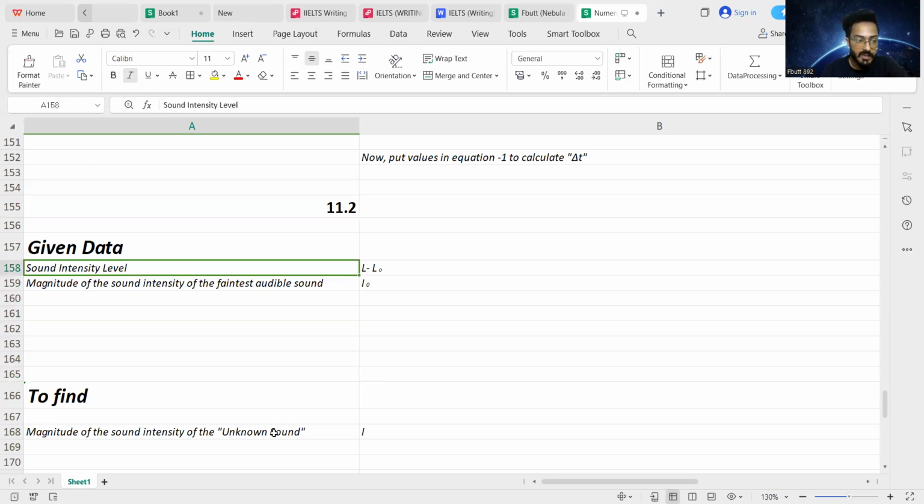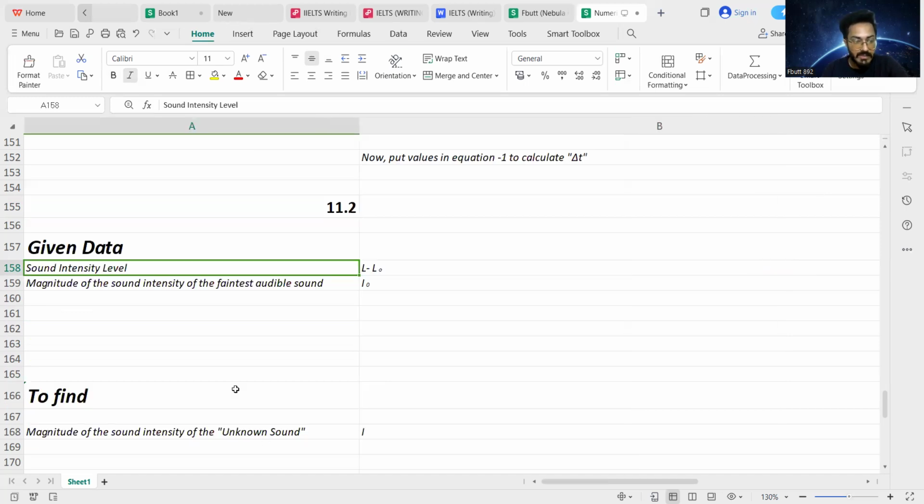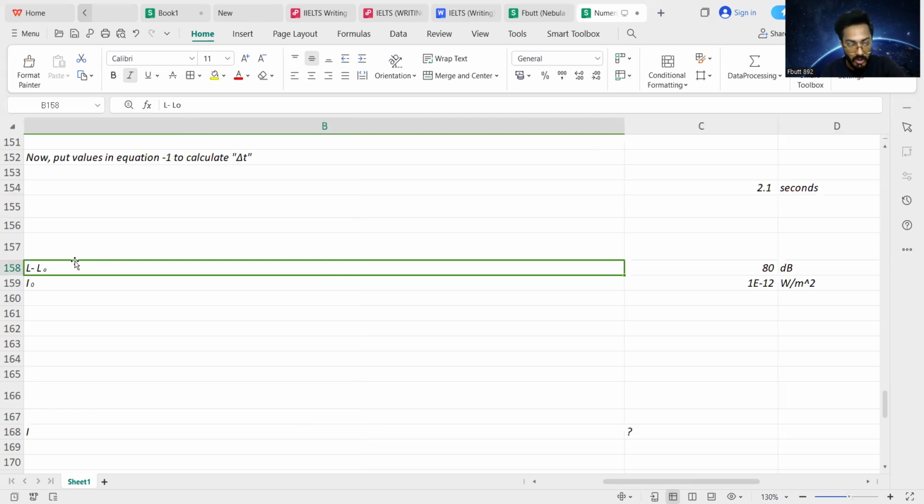The physical quantity given by the examiner is the sound intensity level, L minus L naught, equivalent to 80 decibels. As I discussed in the previous numerical, whenever you see the word level with any prefix, whether sound intensity or decibel, it indicates that the examiner is talking about L minus L naught, which is the loudness of an unknown sound in comparison to the loudness of the faintest audible sound, which is a pin drop.